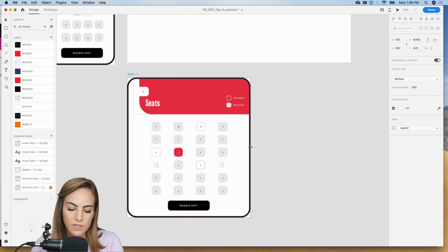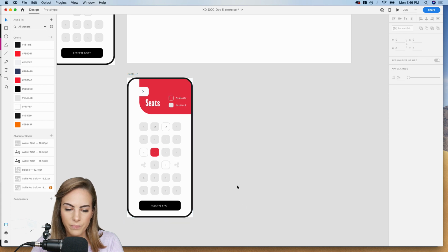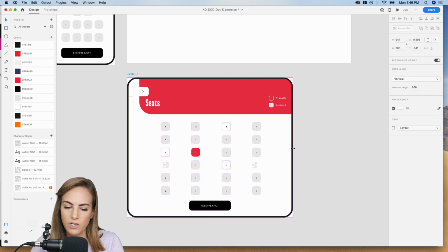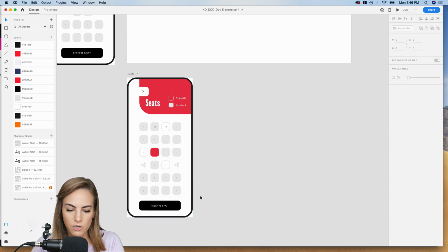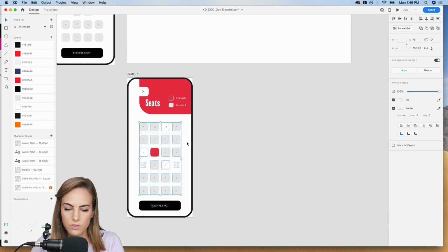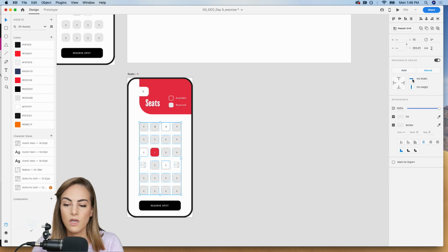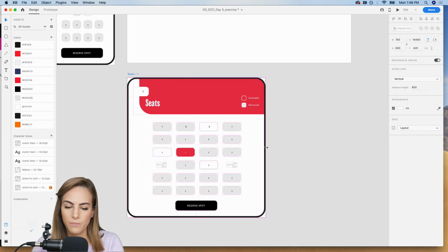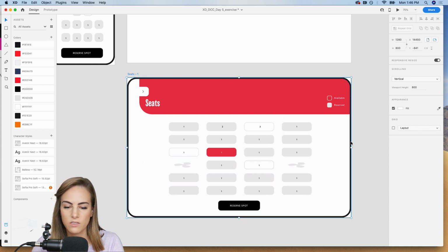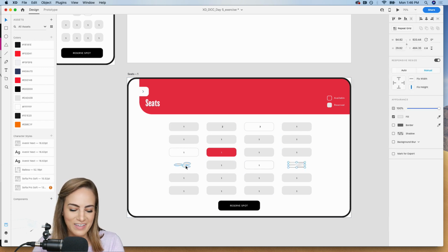The header. Now what I want to focus on is these down here. So the button is fine. I do think that I want all of these to grow width-wise. Height-wise is fine, they can't really go anywhere else. But width-wise, I do want them to grow. So I'm going to select all of those, and I'm going to go into manual, and I don't want them to be fixed width. So let's see what happens now. Let's drag that over. Okay, perfect. So we can go ahead and drag this. So I wanted those to be super big. The only problem is the fans got super wonky, and that's fine.